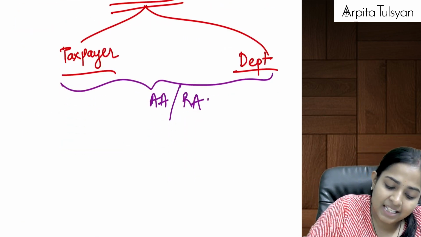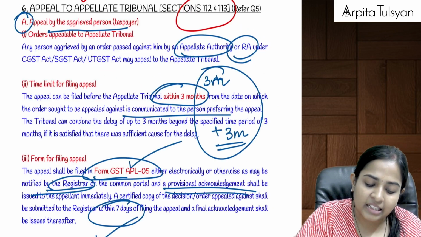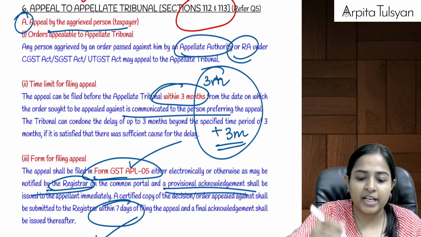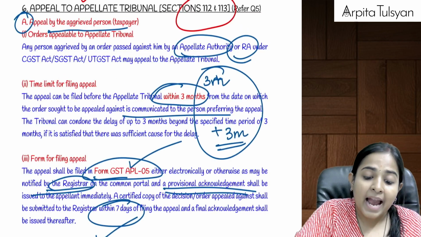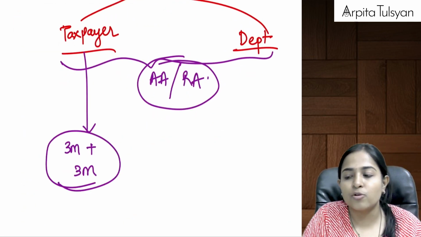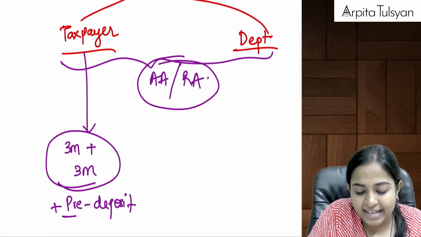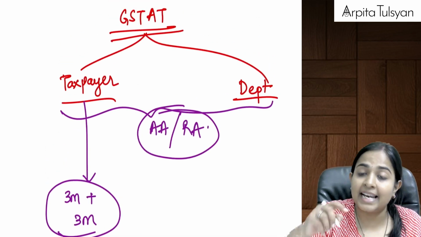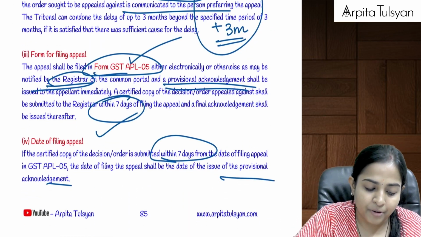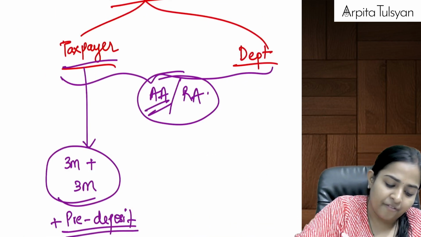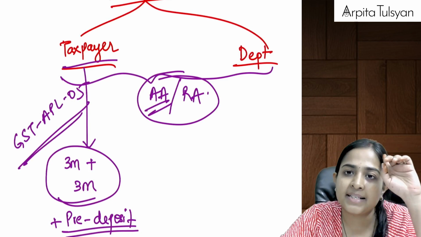Now, the taxpayer can go within 3 months, and this delay can be condoned by another period of 3 months, from the date of communication of the AA's or the RA's order. And whenever it is going to the GST AT, it is again required to pay some mandatory pre-deposit. Just like we had paid it at the earlier level, here also the taxpayer is required to pay that particular amount. This appeal will be filed in form GST APL 05. The rest of the provisions will be the same as those of your AA.